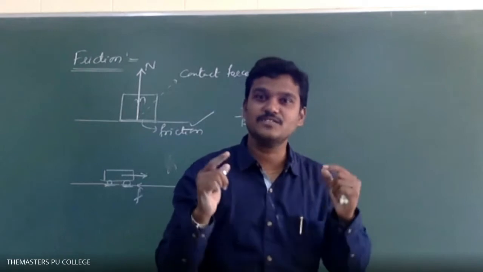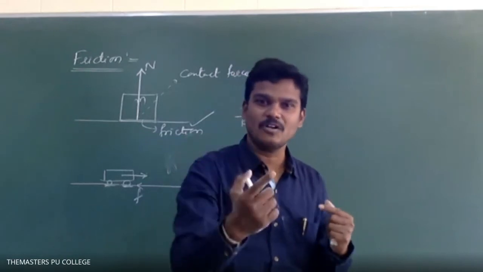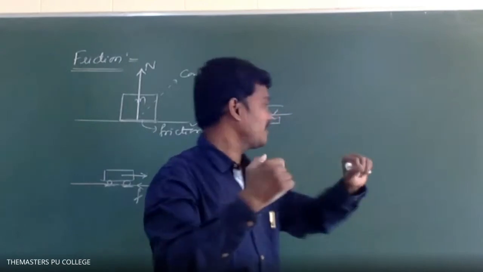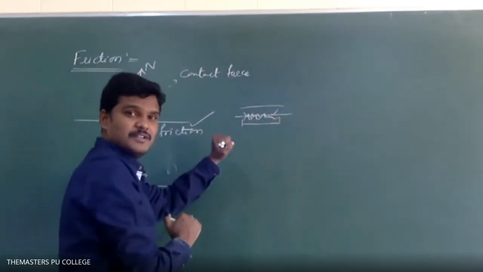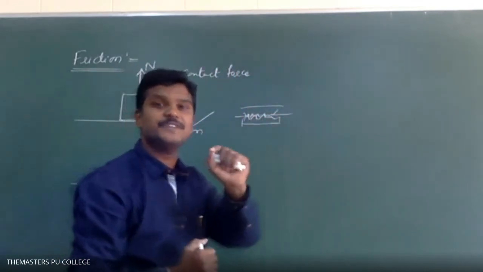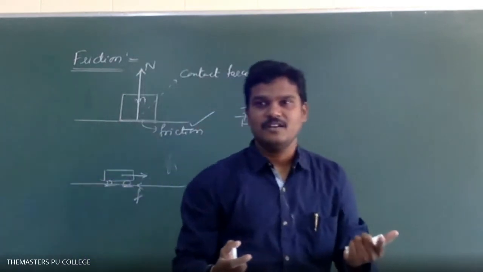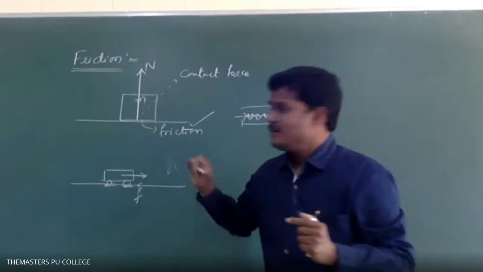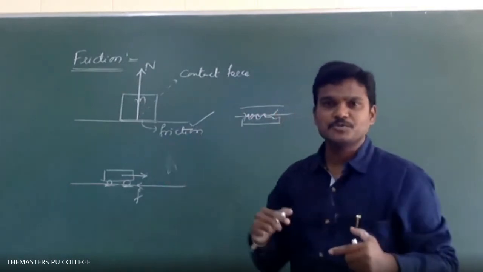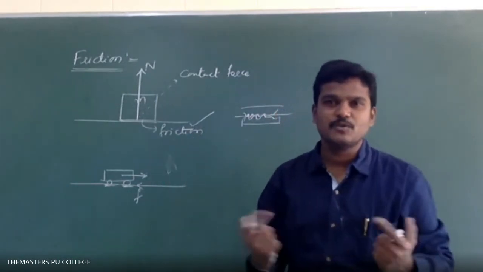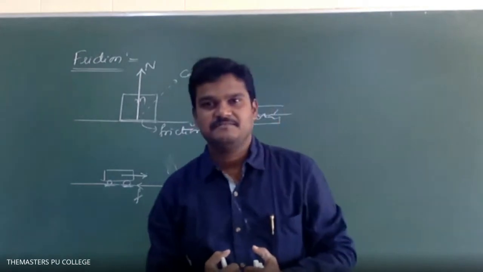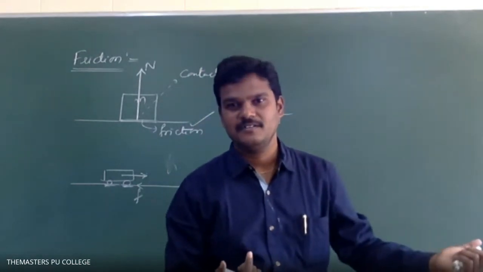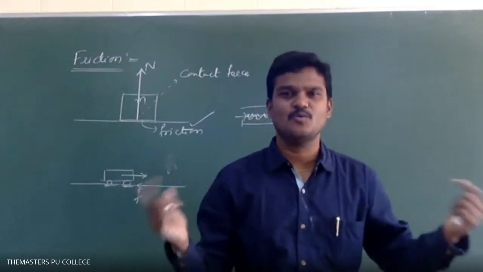So nails and screws are driven into walls or boards because of friction. And if a vehicle wants to stop on a floor, generally we apply brakes. Again, because of friction only, the vehicle can be stopped. There are so many things around us.